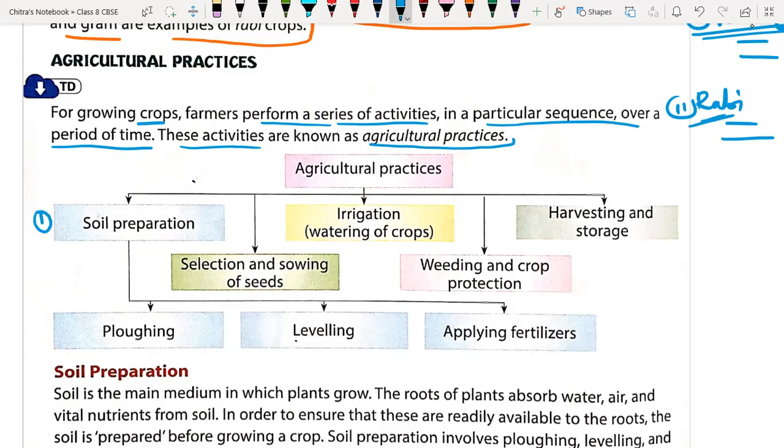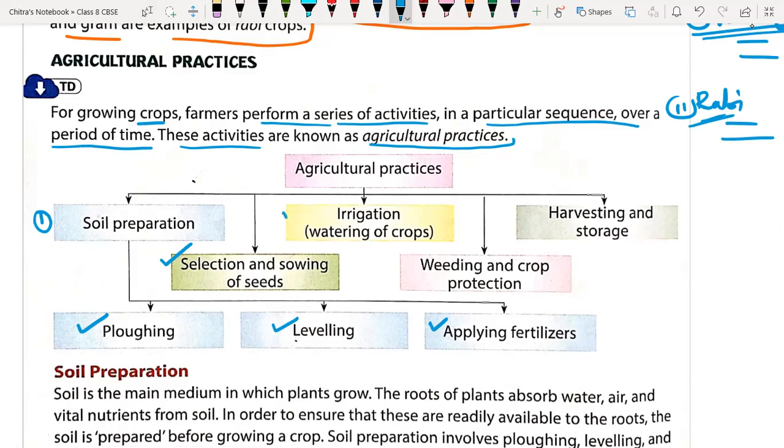We have here the soil preparation. In soil preparation we have three important parts: one is plowing, other is leveling and applying fertilizer. Next, we have selection of the sowing seeds. Which seeds are going to be sown in the crop field? This is called selection and sowing of seed.